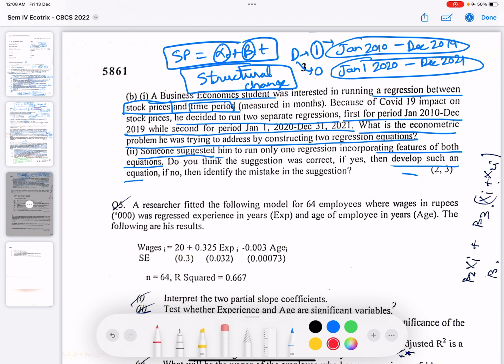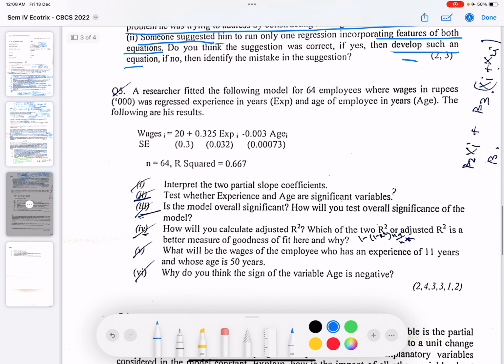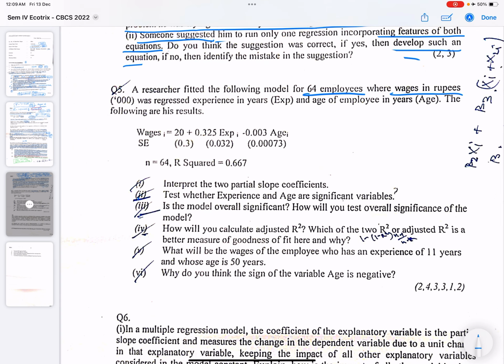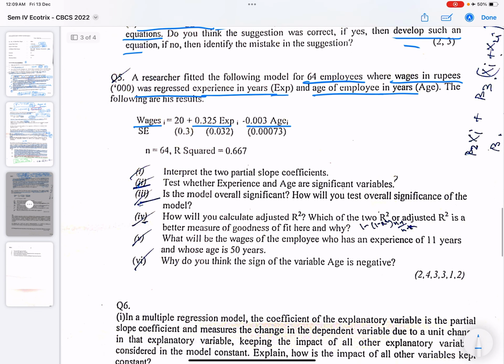So now moving to the fifth question. A researcher fitted the following model for 64 employees where wages in rupees was regressed on experience in years. So wages is dependent on experience and then on age, and age of employees in years. These are the following results. We are supposed to interpret the two partial slope coefficients.